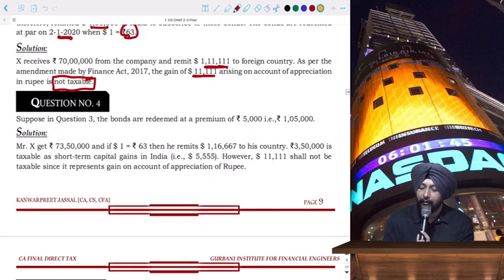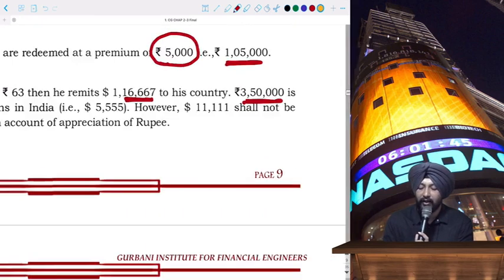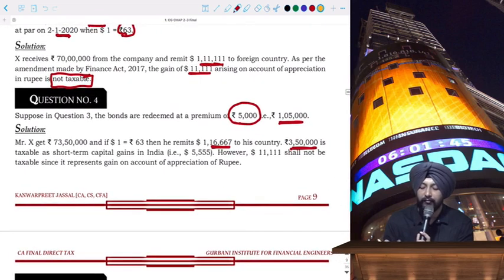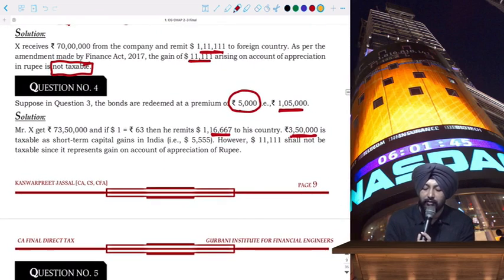But if the bonds, suppose in the above example, are redeemed at a premium of rupees 5,000, which means you're getting rupees 1,05,000 for every bond held by you, then on conversion you will get 116,667. In that case, 3,50,000 is taxable. Why 3,50,000? Because you're getting 5,000 for every 1 lakh of investment. So for 70 lakhs, you will get 5% extra, which is 73,50,000.